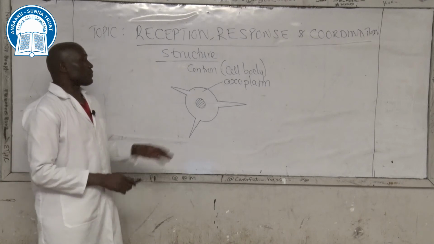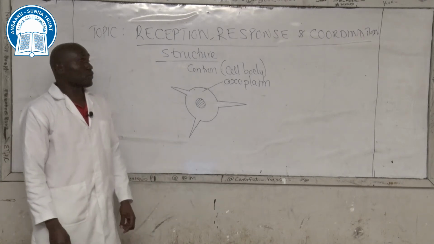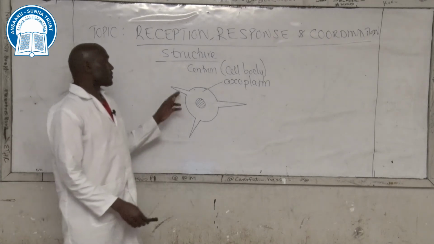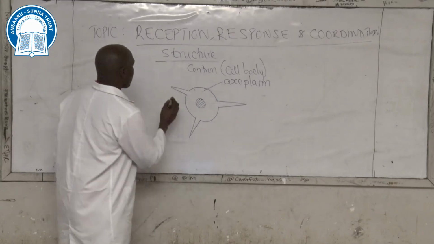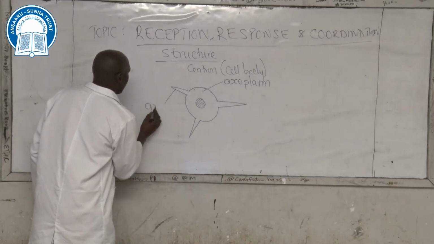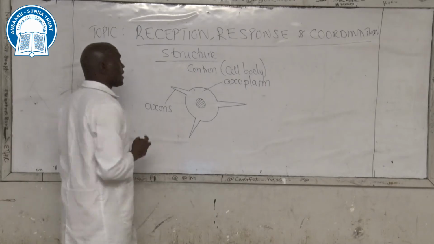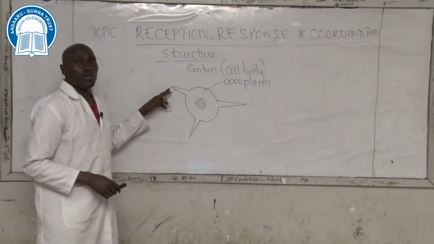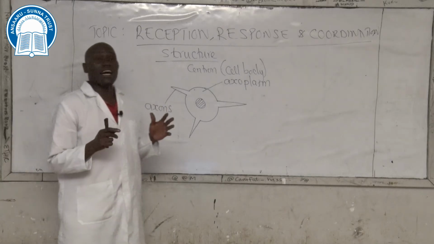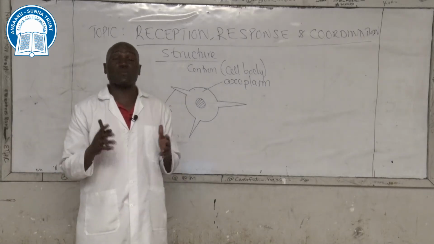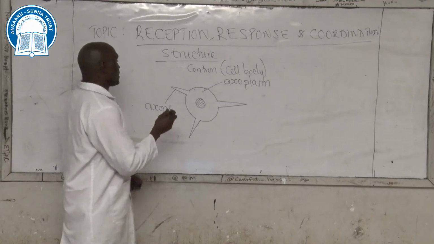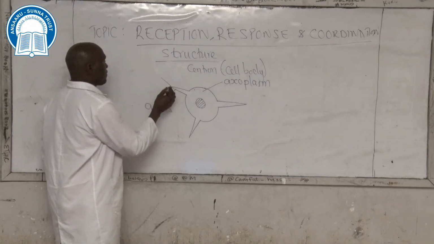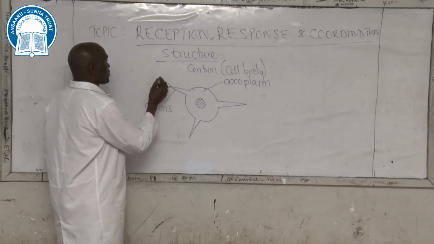These sections that protrude from the centron or cell body are known as dendrons. At the terminal ends of the dendrons, there are fine finger-like projections.